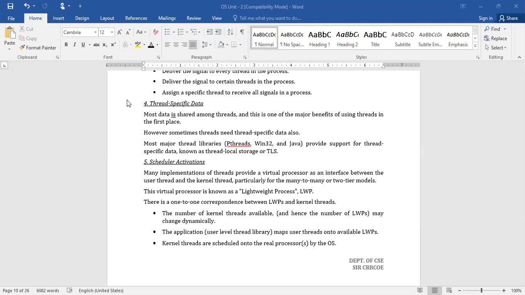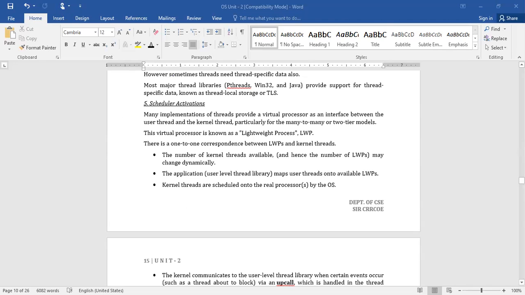Coming to scheduler activation, which is very important. A scheduler is a program which takes care of allowing the threads for execution. Take your examination schedule: what is the meaning of an examination schedule? On which date which exam is going to commence. Like that, a schedule will be given. In a similar way, here the scheduler decides how many threads are allowed to execute and in what order they are supposed to follow. All these things are taken care of by the scheduler.